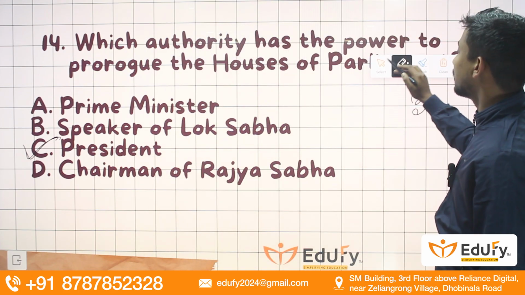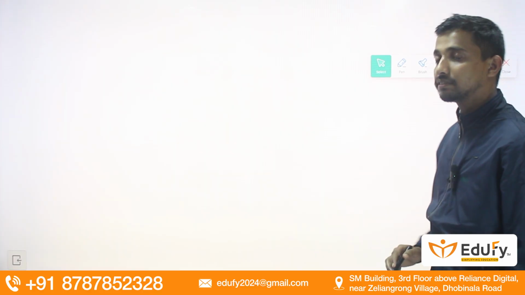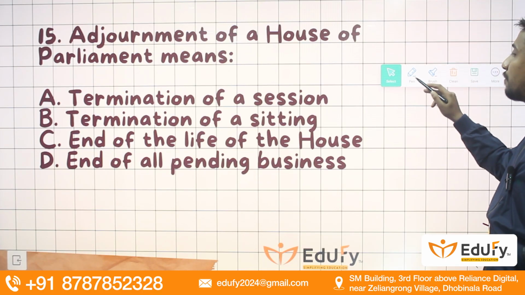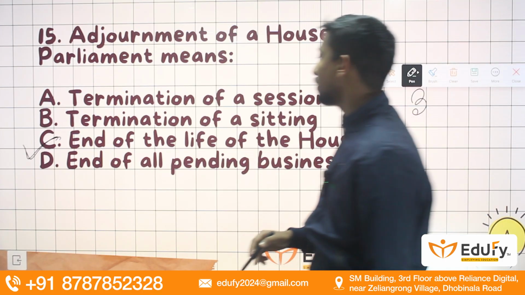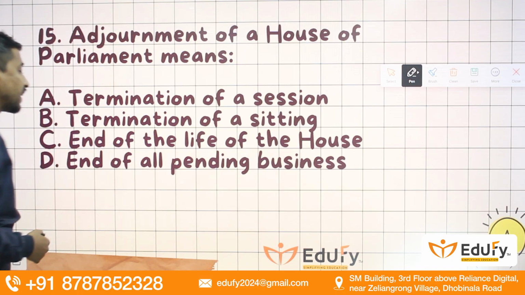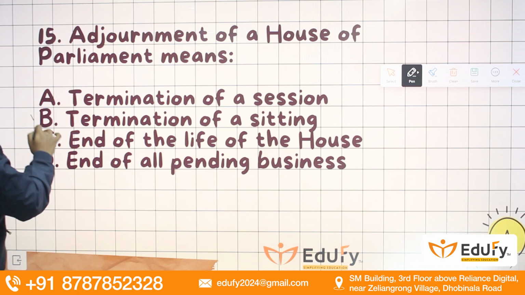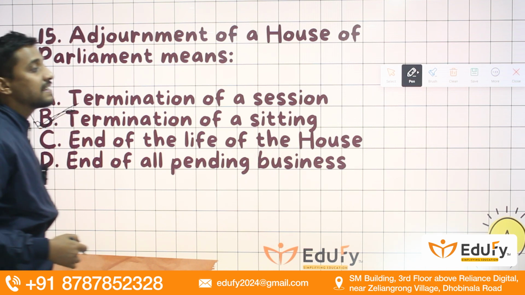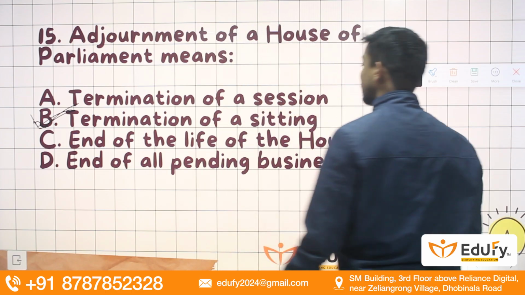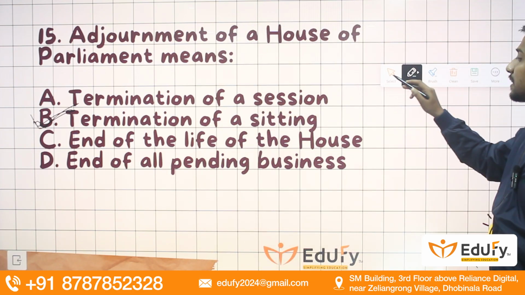Moving towards the next question, guys, we have: adjournment of a house of parliament means termination of a session, termination of a sitting, end of the life of the house, or end of all pending business. Adjournment, on the other hand, is the termination of a particular sitting.